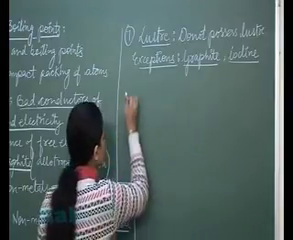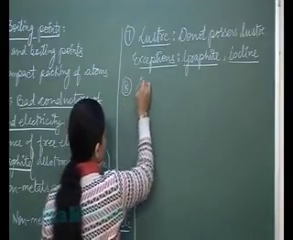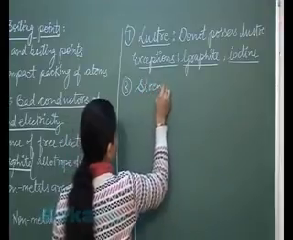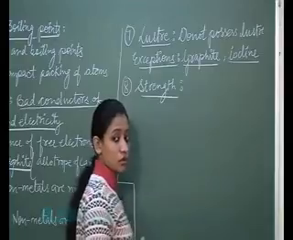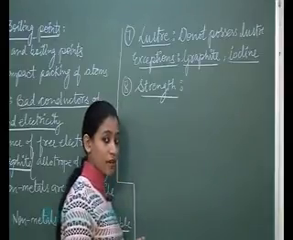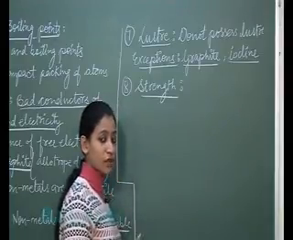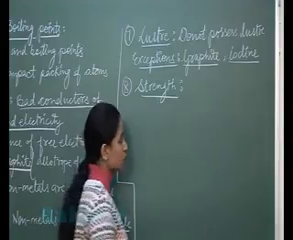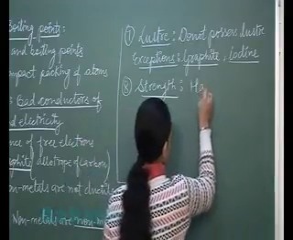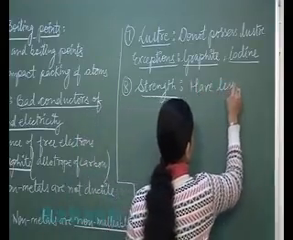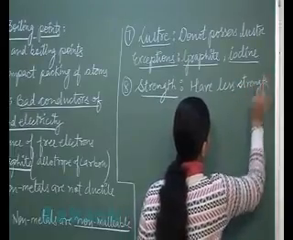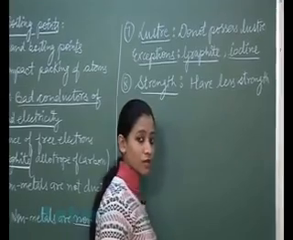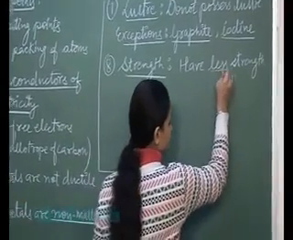Next physical property is strength. Are they as strong as metals? No, they do not have as much strength as is possessed by the metals. So non-metals have less strength. Therefore, we do not see any strong substances made up of non-metals.